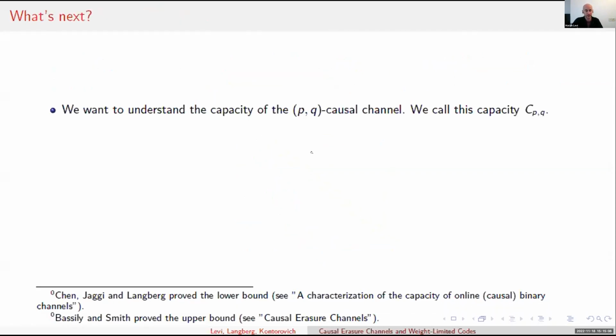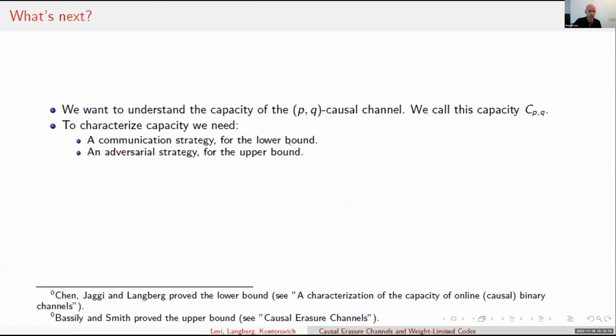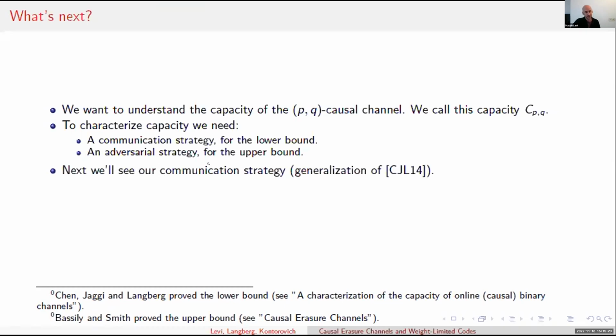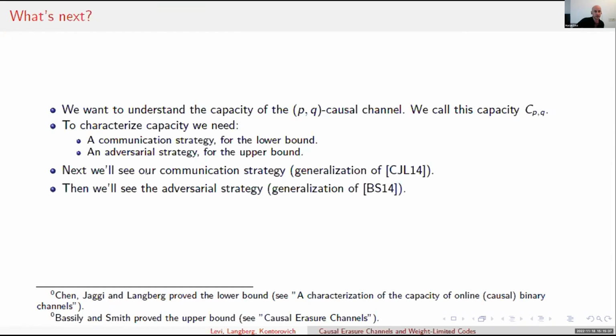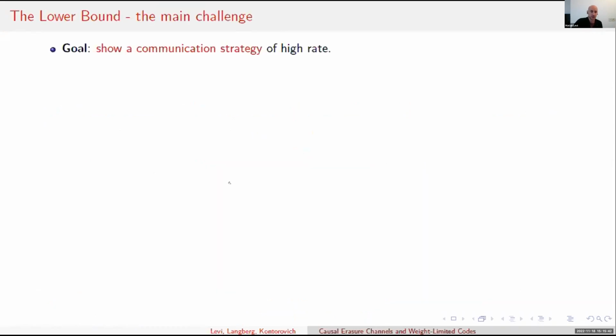So what's next? We want to understand the capacity of the PQ causal adversary. We denote it by C_PQ. Later we will see what it is. To characterize the capacity, we need both a communication strategy for a lower bound and an adversarial strategy for an upper bound. Our communication strategy generalizes that of Chen, Jaggi, and Langberg, and our adversarial strategy generalizes that of Basile and Smith. So let's start with the lower bound.